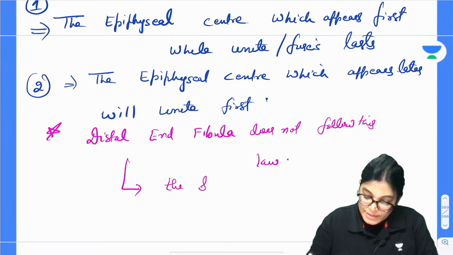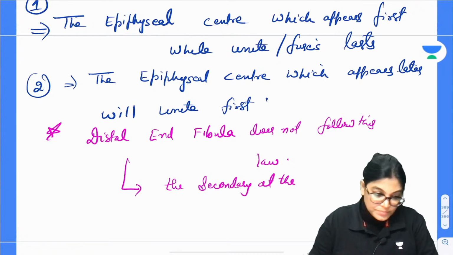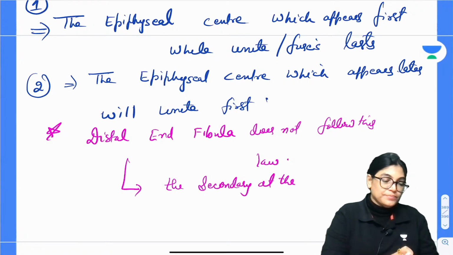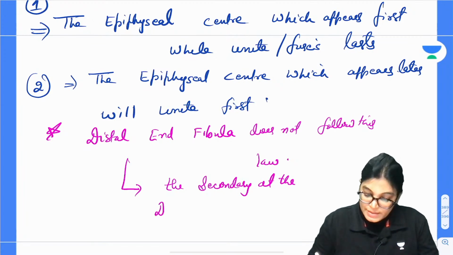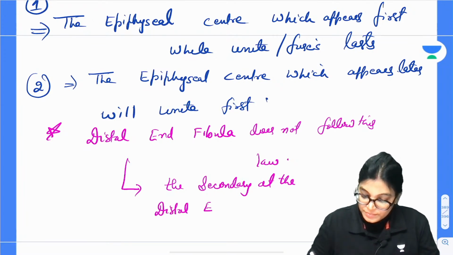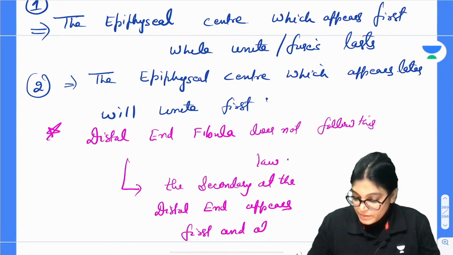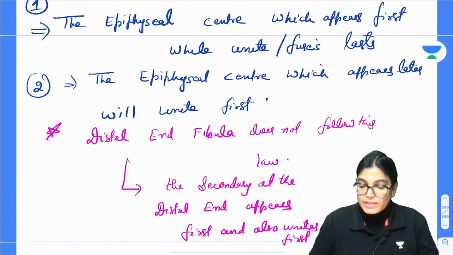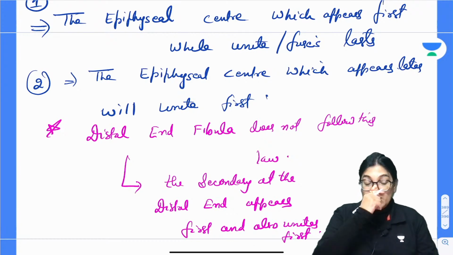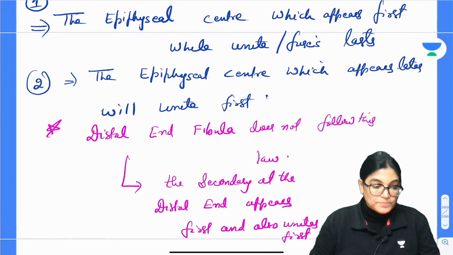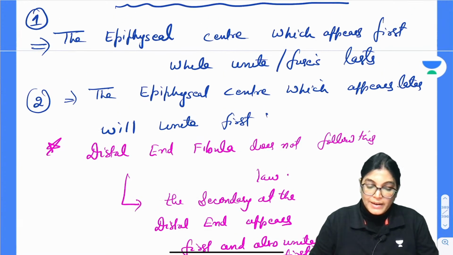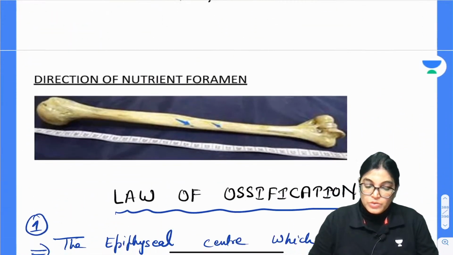The secondary center at the distal end appears first and also unites first. So this distal end of fibula is not following the law of ossification. Now let's talk about the direction of Newton foramen.